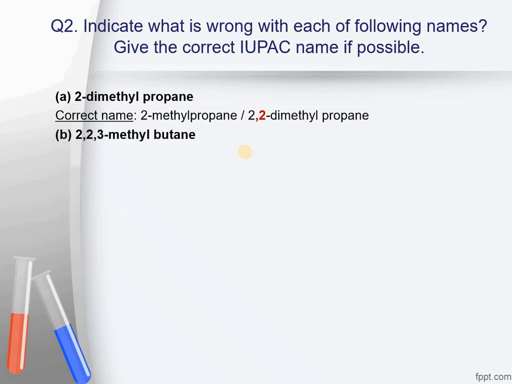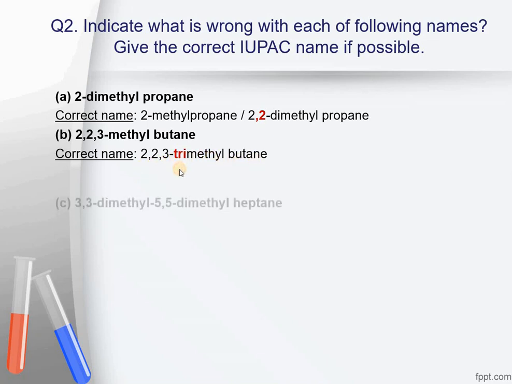The next question was 2,2,3-methylbutane. Again the problem is the same as in part A. Now 2,2,3 means there should be 3 substituents present, but we have been told only about one substituent, that is methyl. So what are the other ones? Whether it is 3 methyl groups attached or some other ones as well, they have not told us. So the correct name of the compound should be 2,2,3-trimethylbutane. 3 methyl groups should be present.